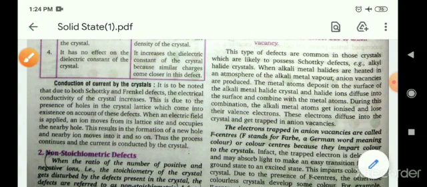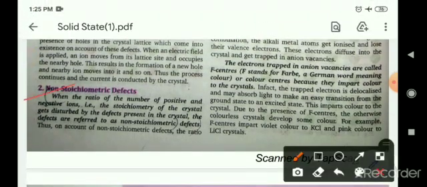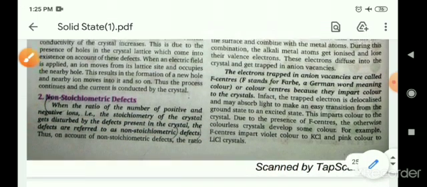Now, these are the defects which are basically known as the stoichiometric defects. Now come to the non-stoichiometric defect. So when the ratio of the number of positive and negative ions, that is the stoichiometry of the crystal, gets disturbed by a defect present in the crystal, then these defects are known as the non-stoichiometric defects. Okay, non-stoichiometric defect.